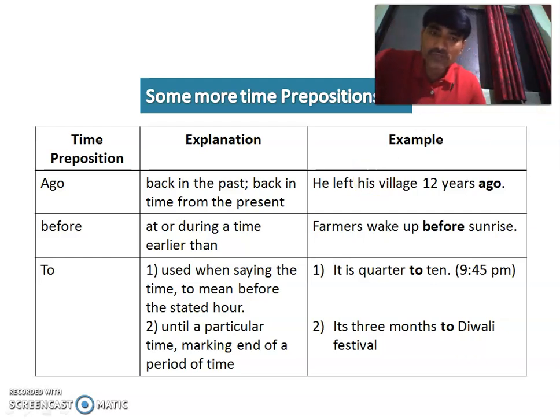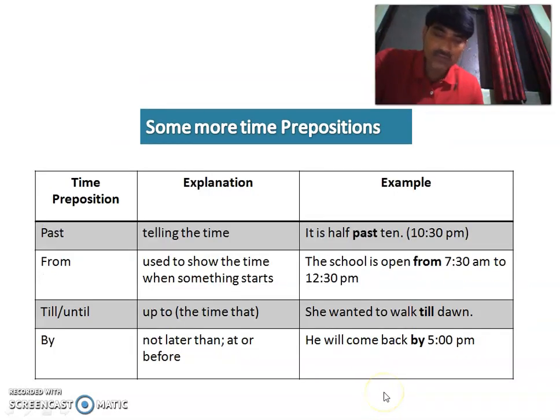Or if you fail to understand directly from the example, read the explanation first and then go for the examples. They are very easy, there is nothing confusing, and you will not be confused about where to use ago, before or to. They are very self-explanatory. So, needless to talk about them, let's have a look at some more, like past, from, till, until, by.